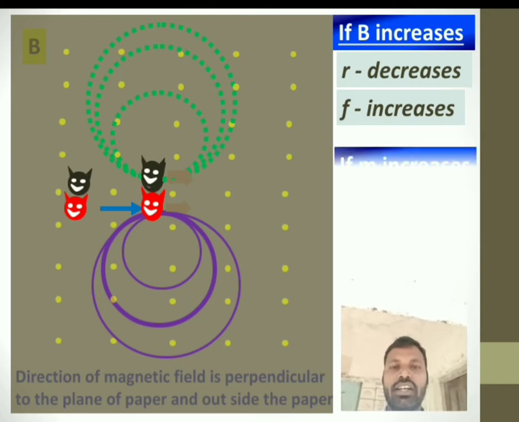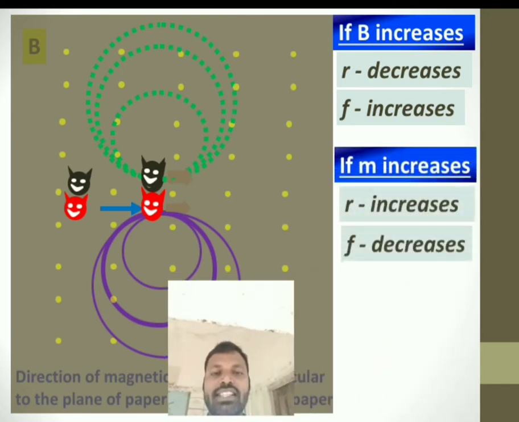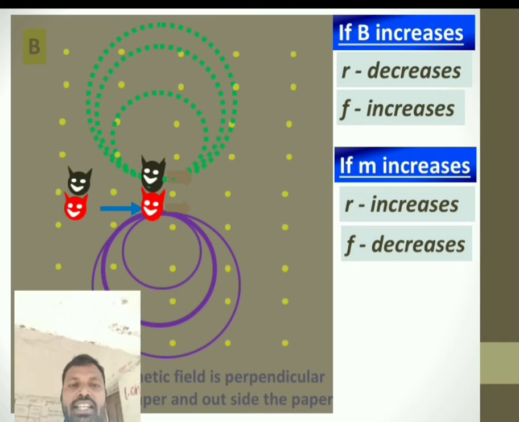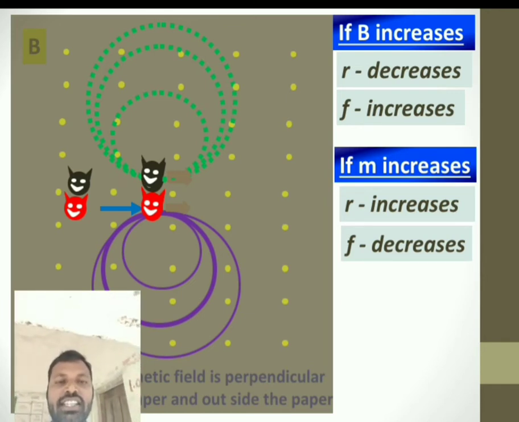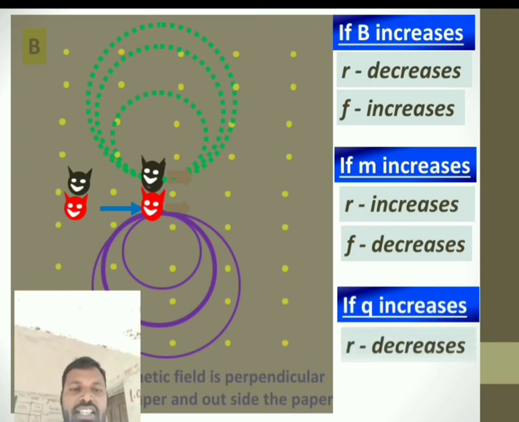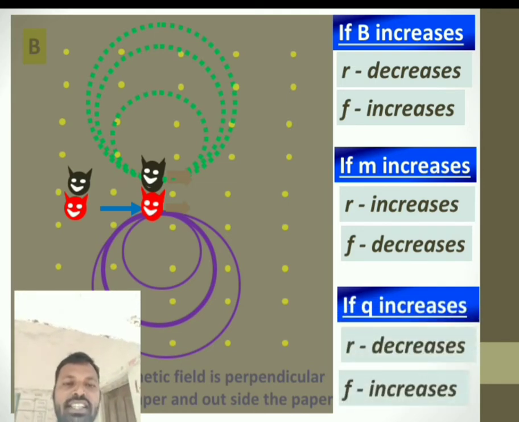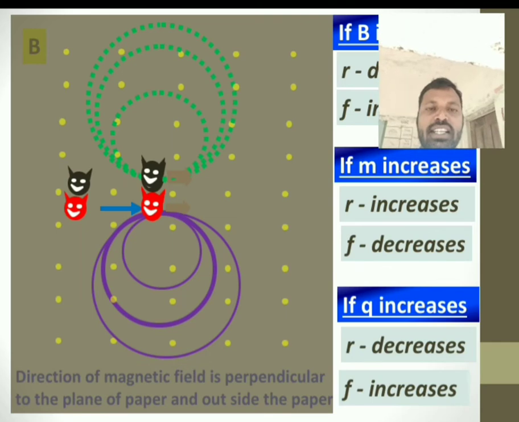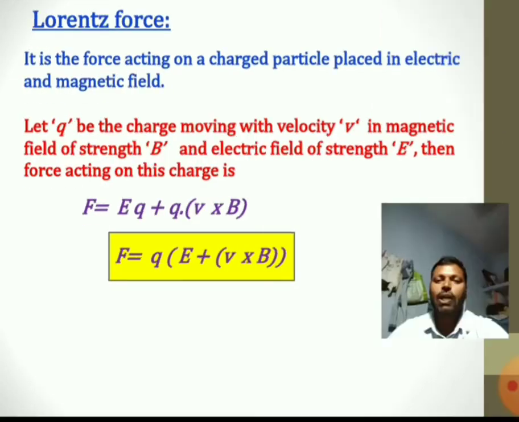Now see here, similarly if I increase the mass of the particle, then radius increases and frequency decreases. If I increase Q, that is charge, then radius decreases and frequency increases. This also we can see. Next, Lorentz force.